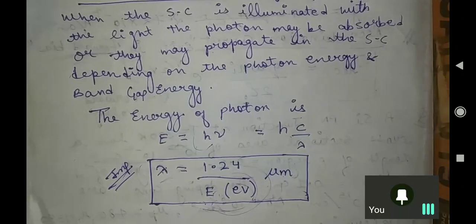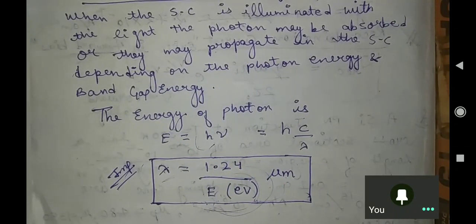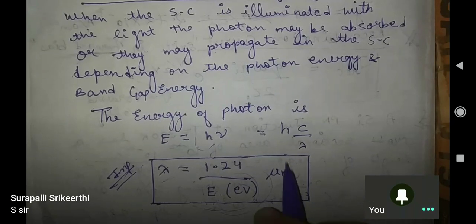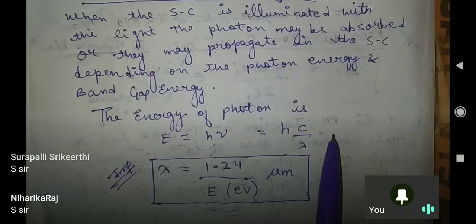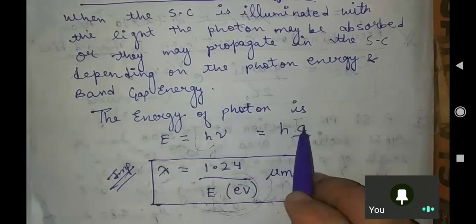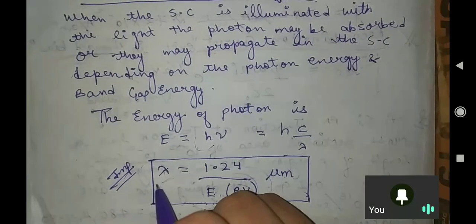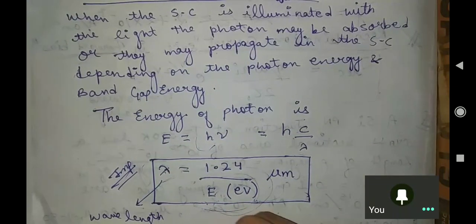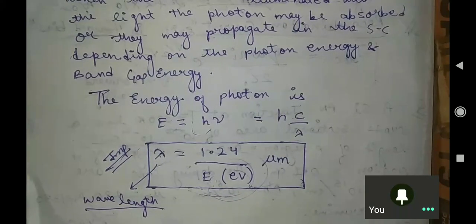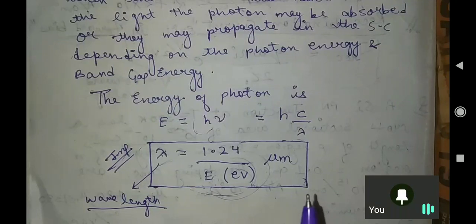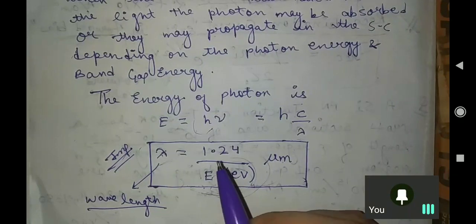Is it fine? I hope you know this formula, E equal to h nu. On solving and putting in the values, c equal to 3 into 10 to the power 8 meter per second is the speed of light, and lambda is our wavelength. So basically I am finding the wavelength.